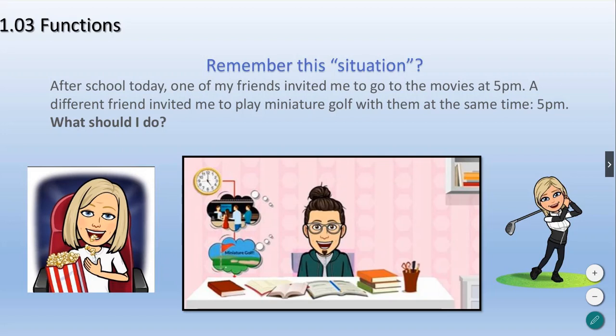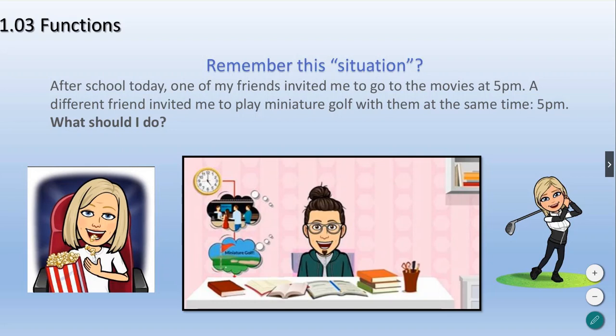I introduced this topic by talking about a situation. I said, hey, after school today, one of my friends invited me to go to the movies at 5 p.m. And here in the image, Miss Keller, one of the other eighth grade math teachers, is pictured on our left as we look at the screen. At 5 p.m., she invited me to go to the movies. Okay, great, love the movies, awesome.